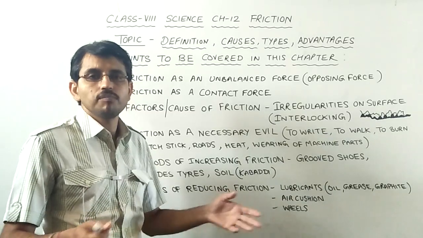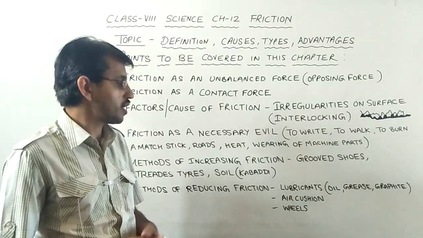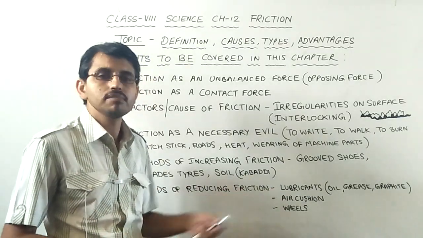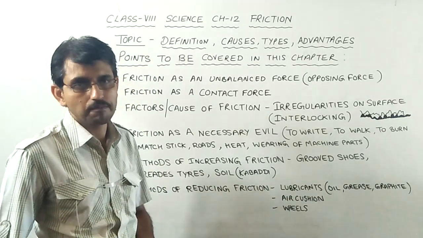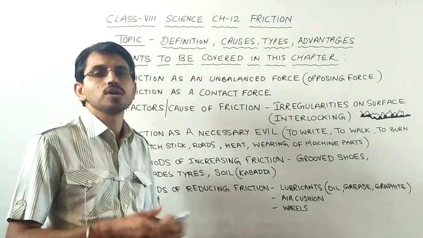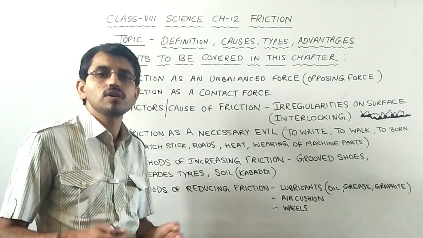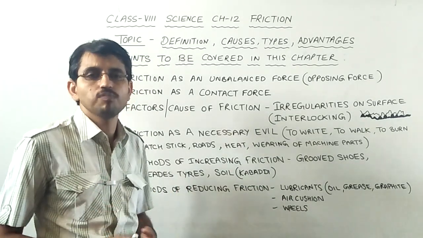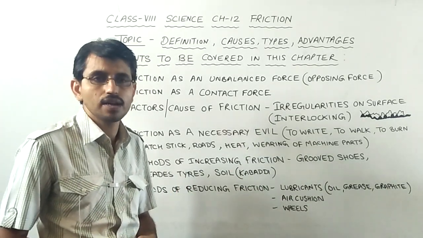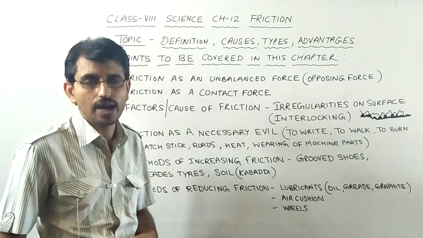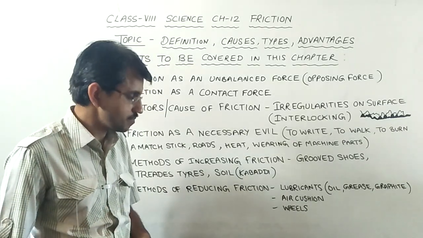In those machine parts or equipment where oil cannot be used to reduce friction, companies provide an air cushion. Air cushion means there is a packing of air which does not let the two parts of the machine rub against each other and helps in reducing the friction and the production of heat.